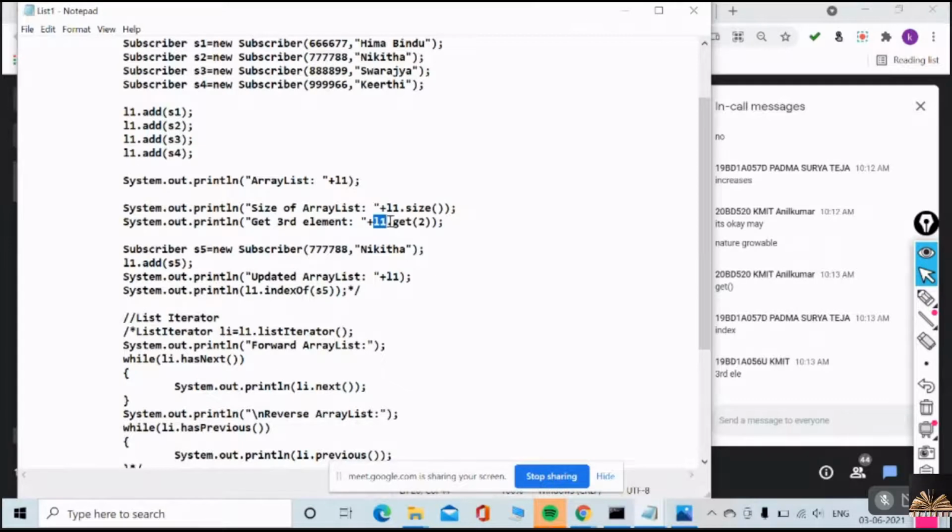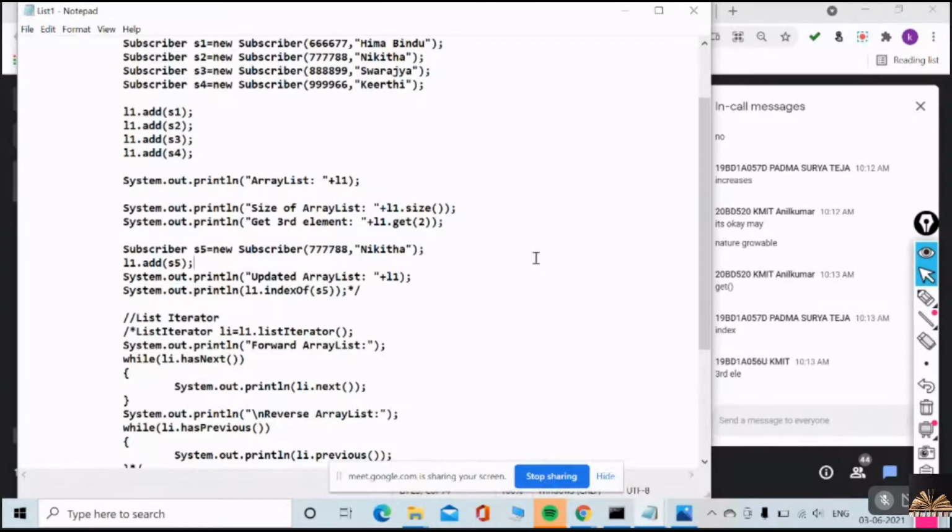LinkedHashSet or HashSet, they don't have an index, but lists have an index. The difference between set and list is that the list has an index.